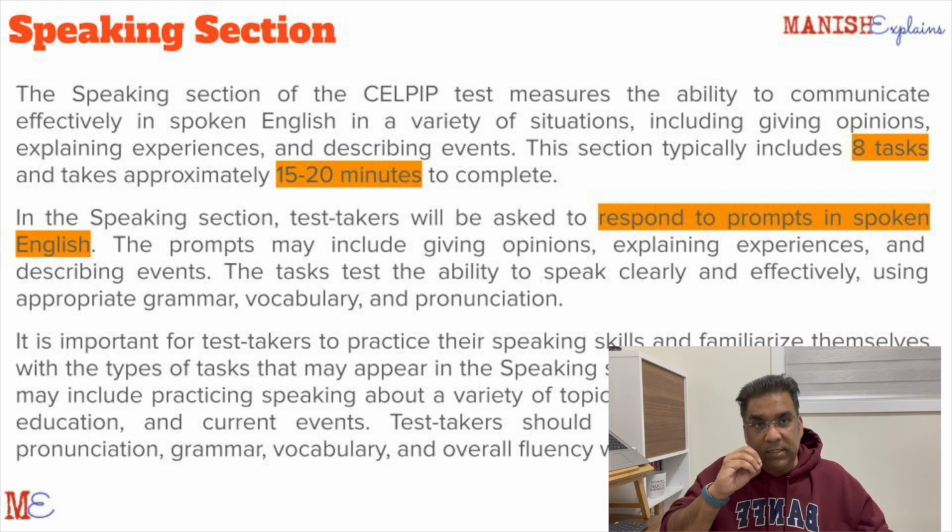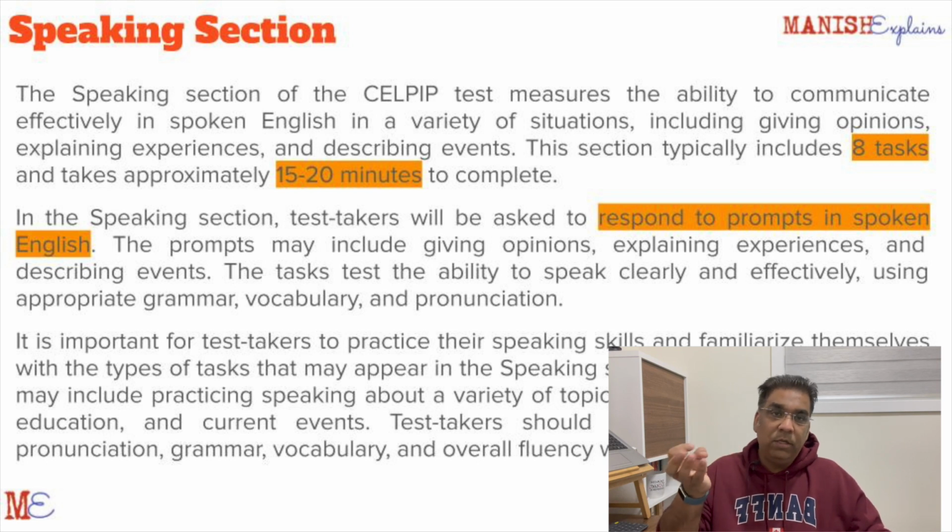Try to bring as neutral an accent as possible in your talking. If you don't have an accent, it's good. If you have an accent, it's okay. But just don't try to mimic or caricature a Canadian accent or an American accent.